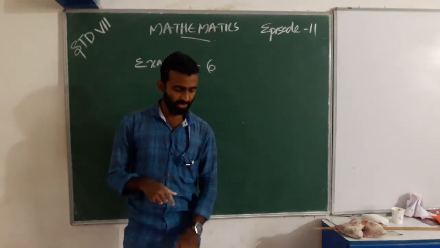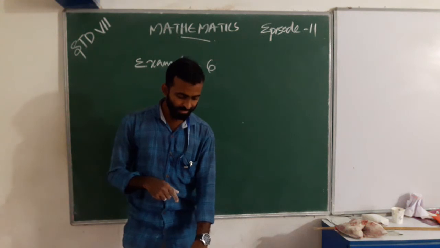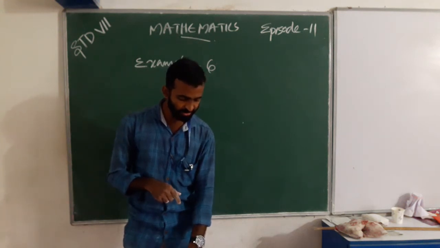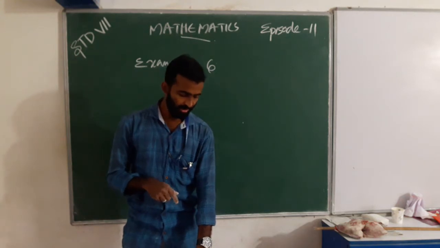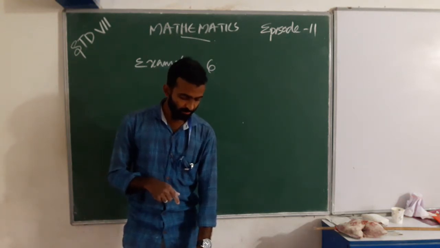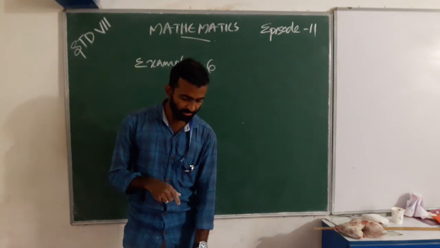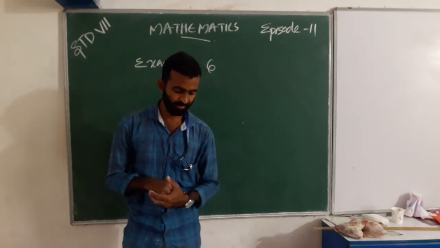Our first question is: Radhika answered all questions and scored 30 marks, though she got 10 correct answers.